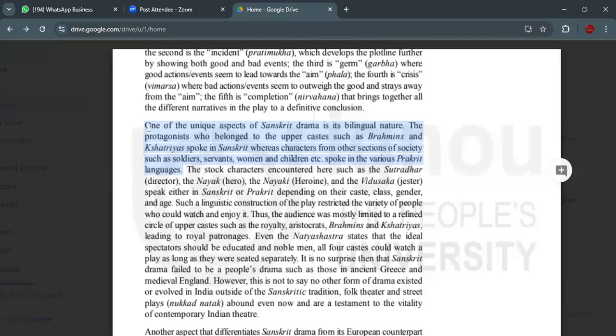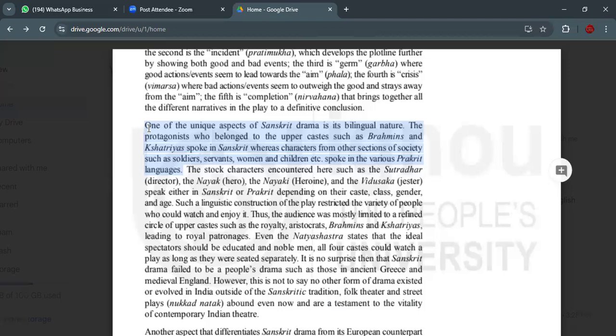So, who are the usual characters in the story? Sutradhar, director. The director will be the person who comes on the stage and tells what is going to happen and all such things. Then you have the Naik, hero, Naiki, heroine, and the Vidushaka, who just creates fun. They speak either in Sanskrit or Prakrit, depending on their caste, their class, their gender, and age.